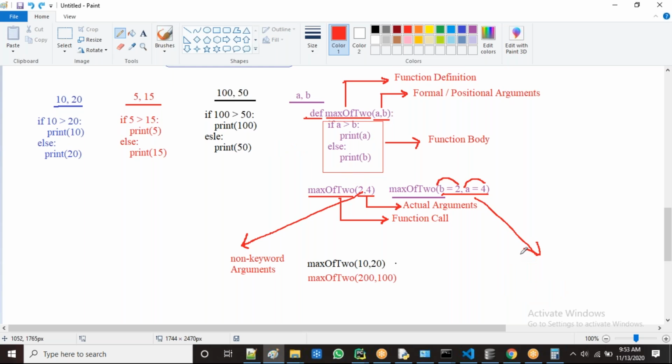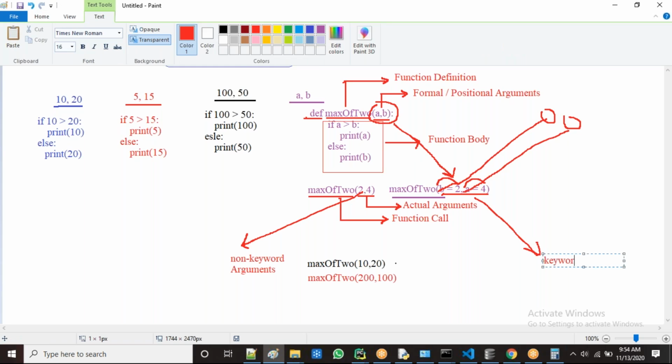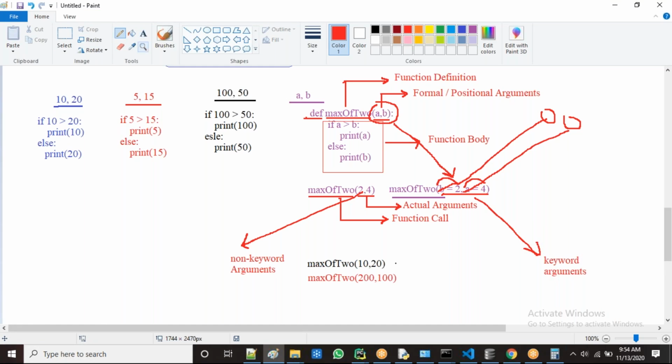If I use formal argument names in the function call, I used here A and B. Tomorrow in some other scenario I can use X, Y, Z also. Means if I use formal argument names or any other variable in the function call to assign the actual values, then that is called keyword arguments.